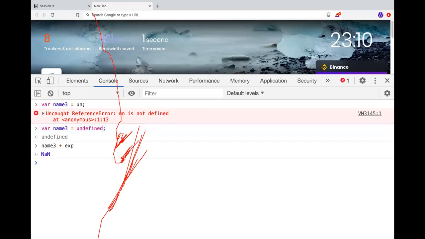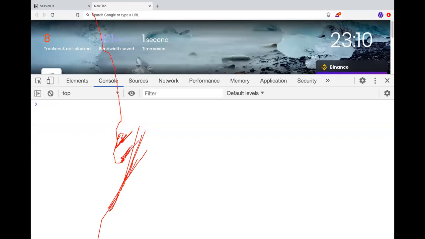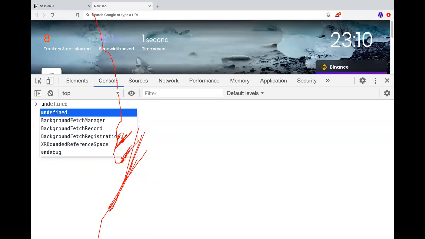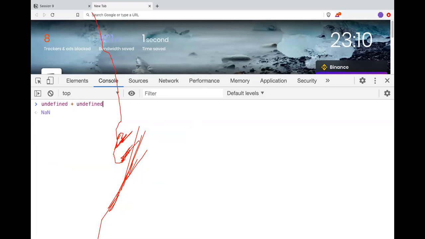So I can do undefined plus undefined, it will give me not a number. If I do undefined plus null, it will give me not a number. Undefined plus 2, it will give me not a number. What will be the value?